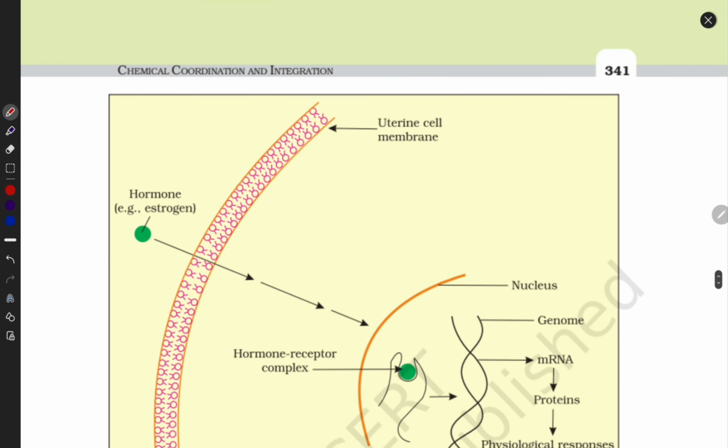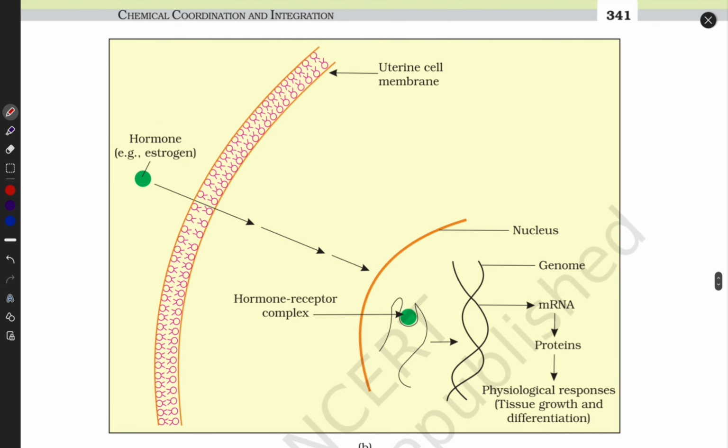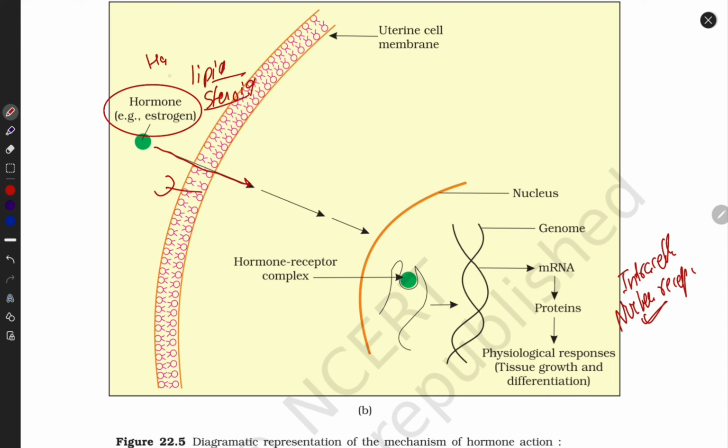Now next, look here, this is the intracellular receptor. I told you before about extracellular receptors and intracellular receptors. This is the diagram of the intracellular, or nuclear, receptor. Here estrogen, a hormone, comes and goes inside directly, because they are lipid molecules, they are steroids, they are hydrophobic, they can easily cross the plasma membrane, because the plasma membrane is also hydrophobic. So both being hydrophobic gives a channel for this molecule.